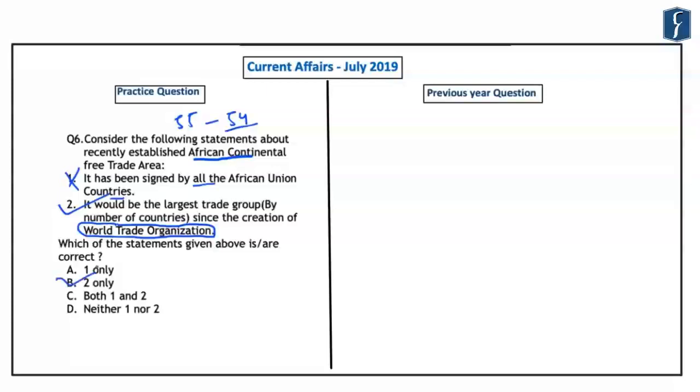So in this analysis, we understood that questions can be asked from those agreements or international organizations of which either India is a part or in which India's economic or trade interests lie. And hence, this African Continental Free Trade Area becomes extremely important for us from the preliminary examination, and particularly because it would be the largest trade group by the number of countries joining it since the creation of World Trade Organization. With this, let's take up the next question now.